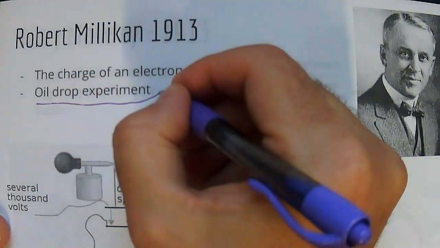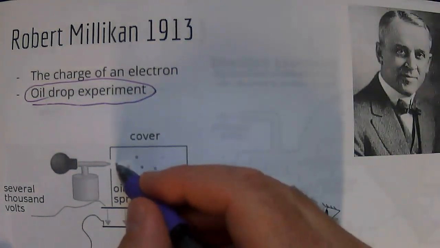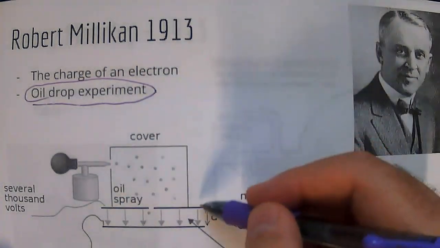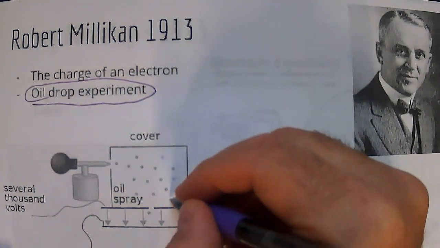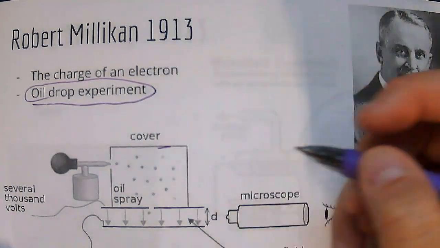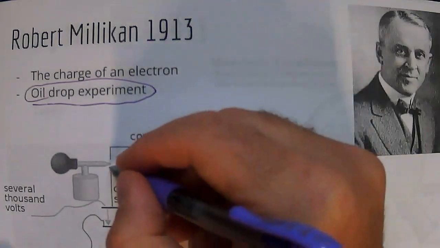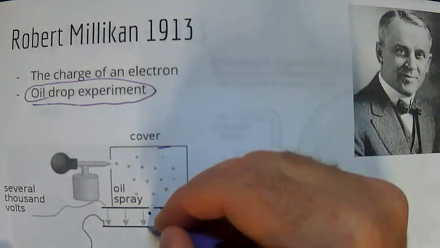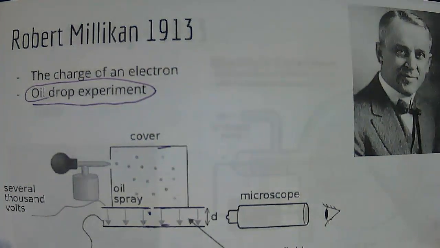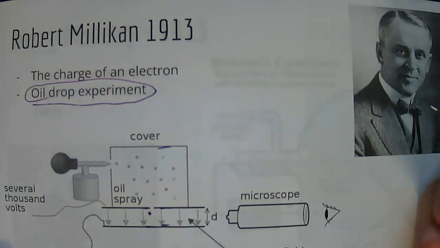He did the oil drop experiment. The reason why he's important is because technology is getting better and better, and so he put these little oil drops into a container, and then he made them hover by changing the voltage between the plates. So this drop would come down through this container, and there would be one drop here. You'd change the voltage until this drop would be suspended. Then he could measure what that voltage was.